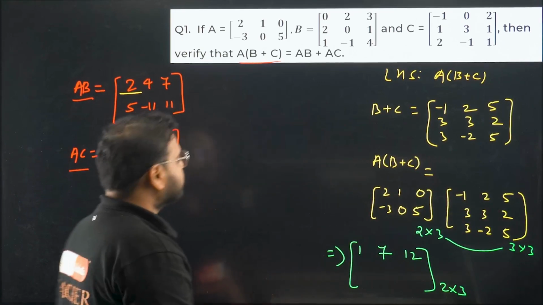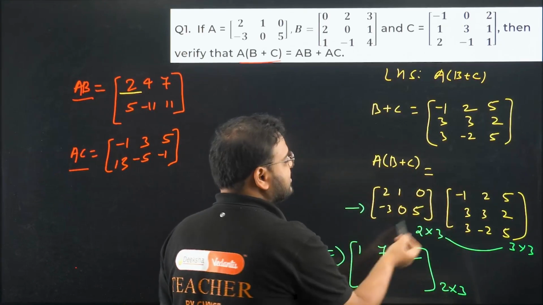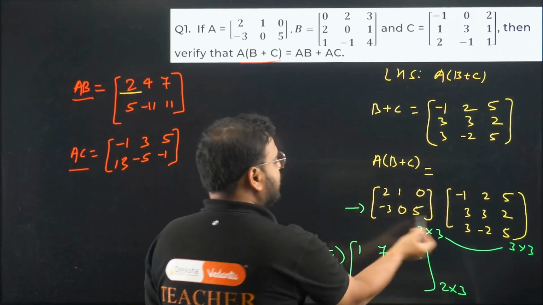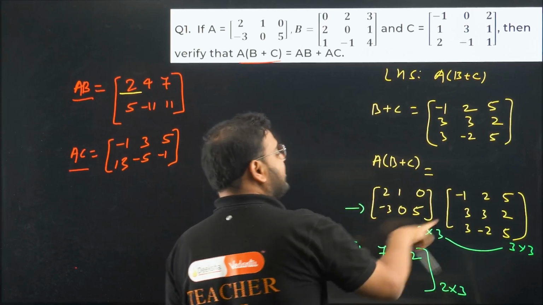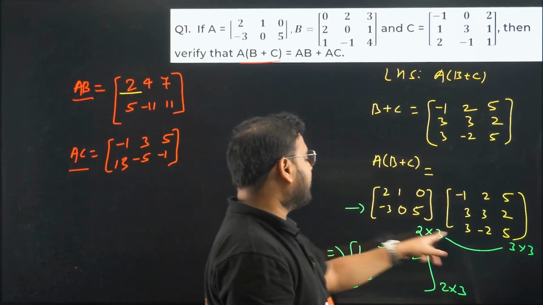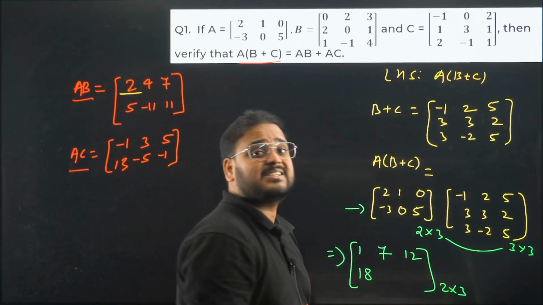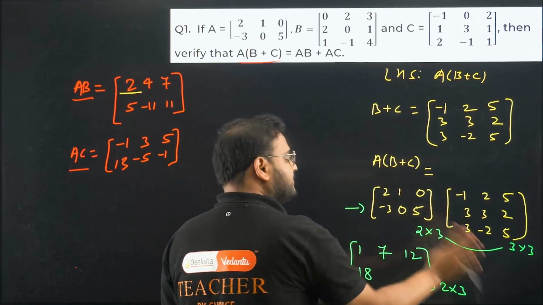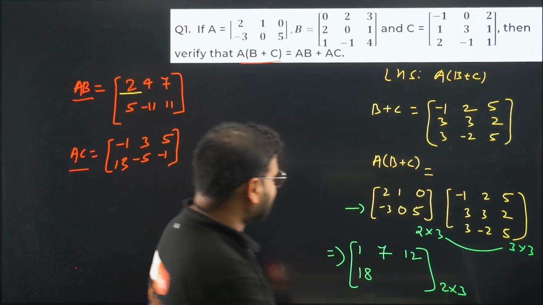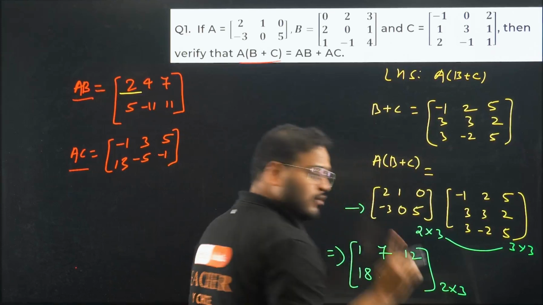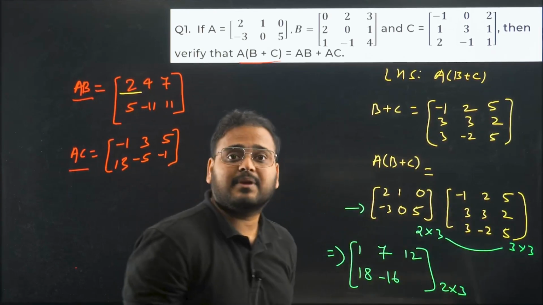That's cancelled. Okay. Now we're going to start with the second row, all the columns. Minus 3 into minus 1 is plus 3. 0 into 3 is gone. 5 into 3 is 15. So 18 over here. How come, sir? Minus 3 into minus 1 is plus 3. And 5 into 3 is 15. Plus 3 becomes 18. Minus 3 into 2 is minus 6. 0 into 3 is 0. 5 into minus 2 is minus 10. So minus 6 and minus 10 is minus 16, right? We'll cross check once again. Minus 3 into 2 is minus 6. 5 into minus 2 is minus 10, becomes minus 16.